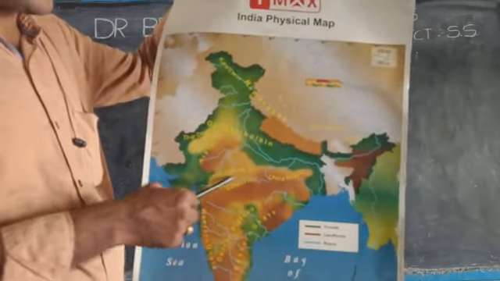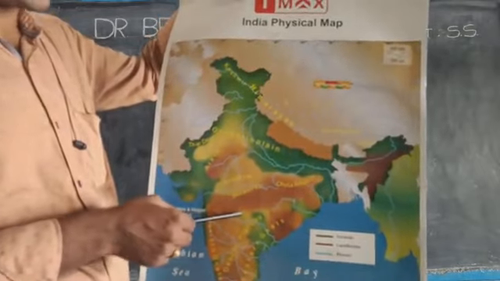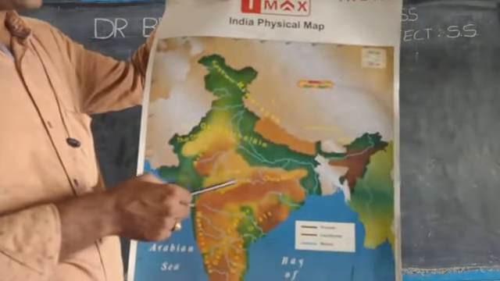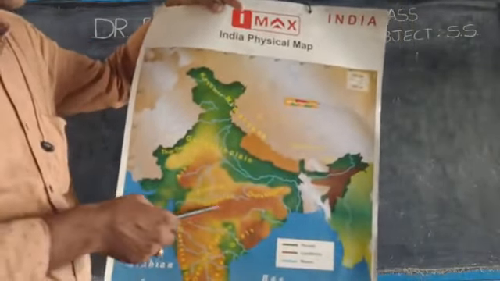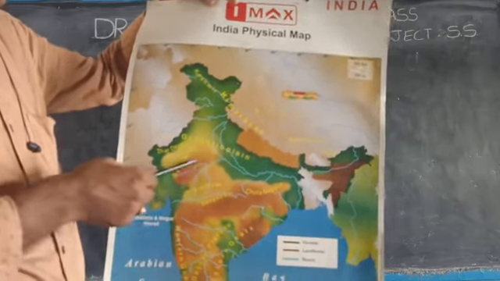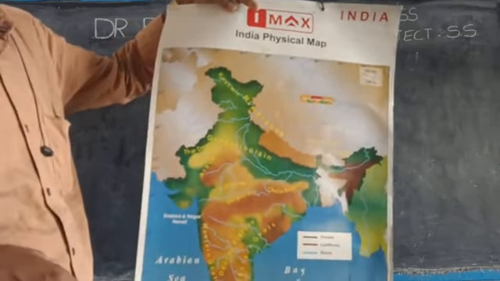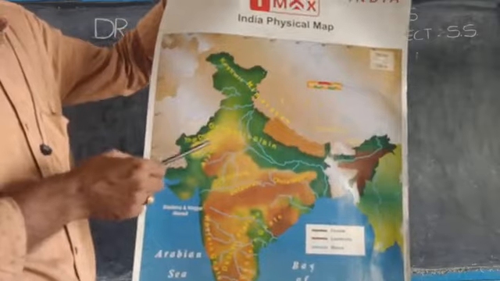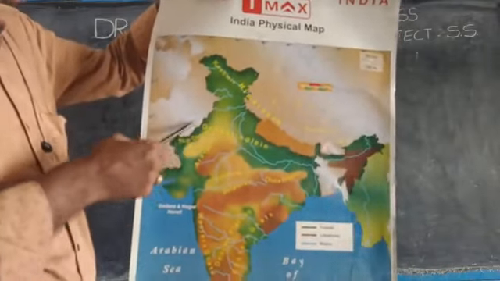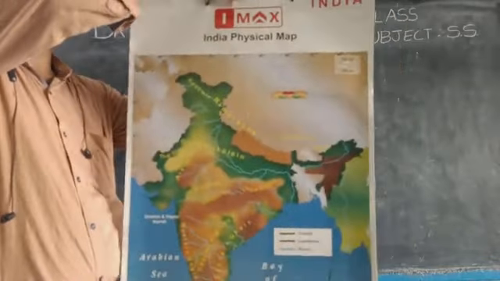If you see to the west of this, there are two mountain ranges parallel to each other, Vindhya ranges and Satpura ranges. And if you move to the northwest of this, we have Aravalli mountain ranges. Aravalli is the old fold mountains in India. And to the west of that, we have Thar Desert. Okay, children? These are a few physical features in India.